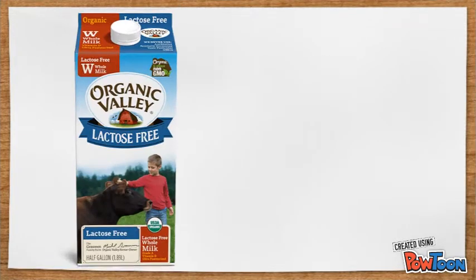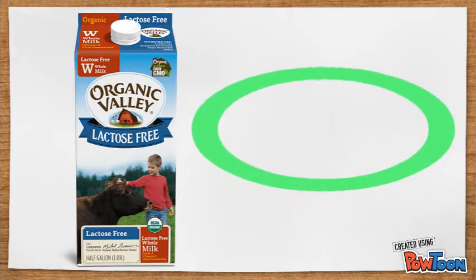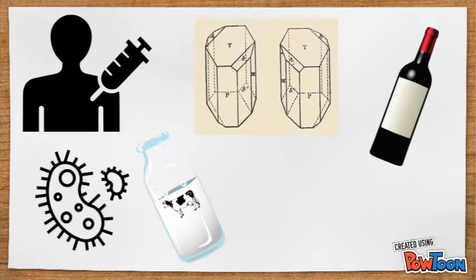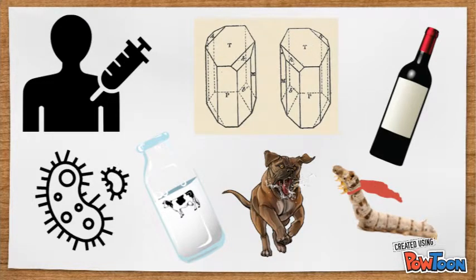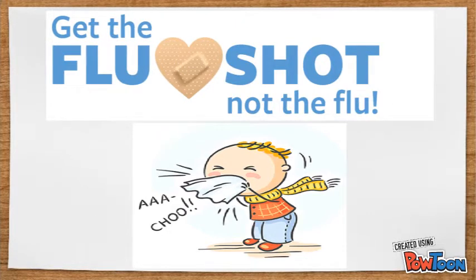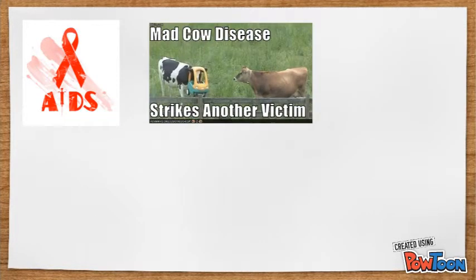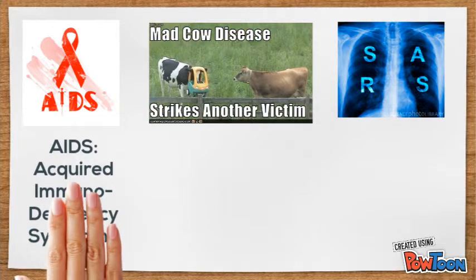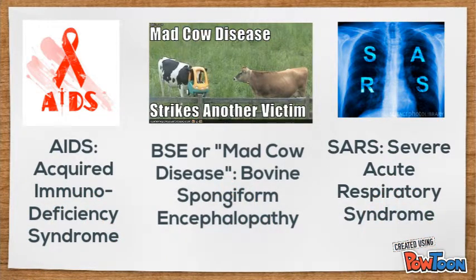Although a household name due to pasteurization, Louis Pasteur's discoveries often go unnoticed. His findings are still widely relevant today and continue to be built upon for other scientific studies. For example, we get vaccines every winter when we need the flu shot. Pasteur's studies with diseases also aided in the understanding of the emergences of such diseases as AIDS, BSE, and SARS.